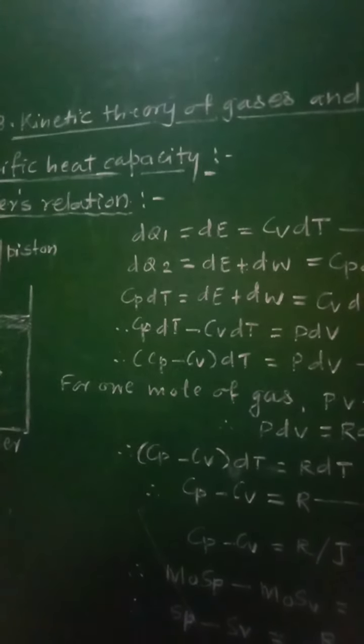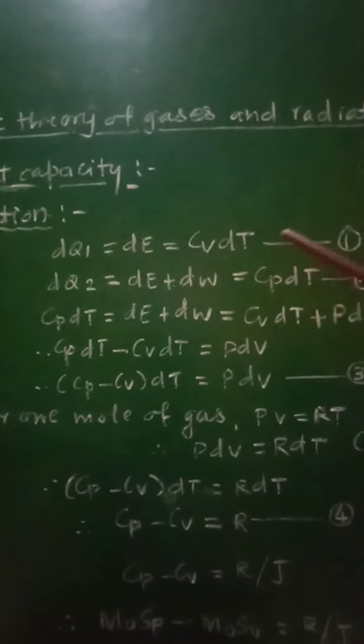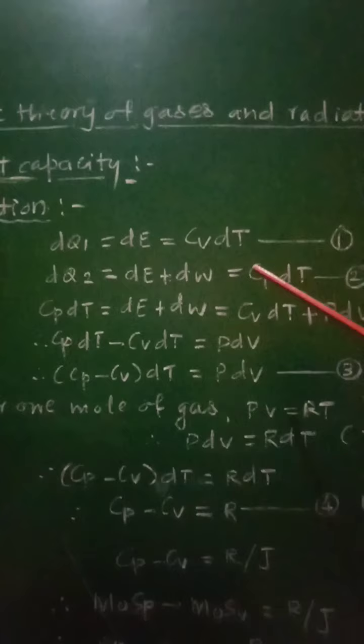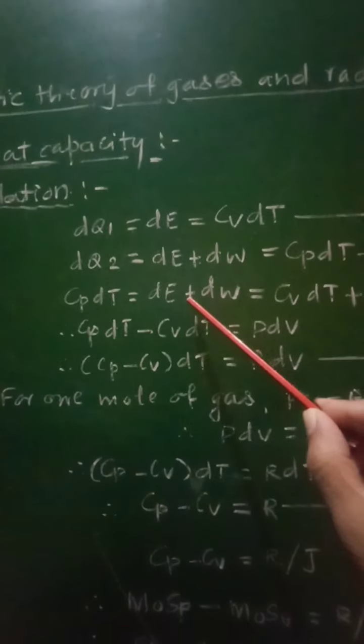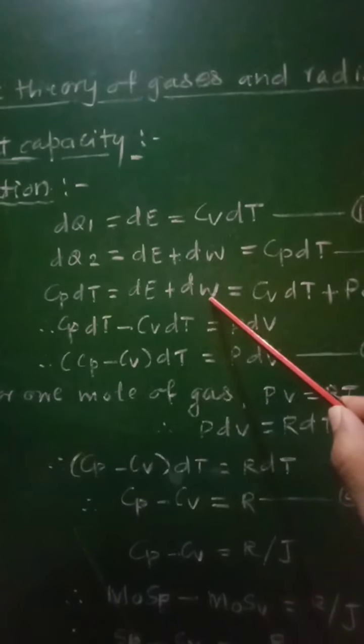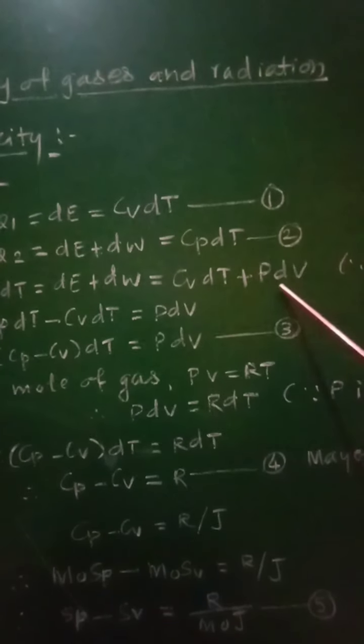Now putting the value of dE, from equation number 1, that is Cv dT, in equation number 2, we can write Cp dT is equal to dE plus dW, that will be equal to Cv dT plus PdV.